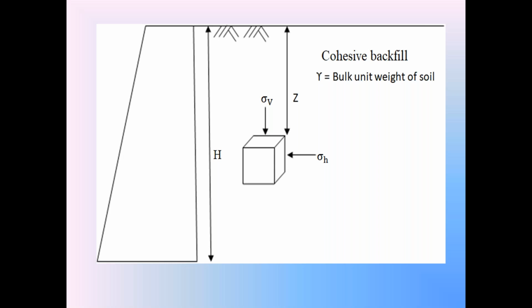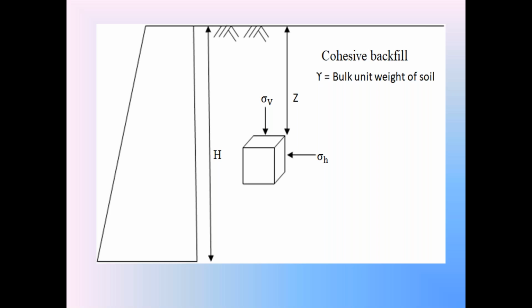First one is the vertical normal stress sigma V. Next one is the horizontal normal stress sigma H. Look at the vertical normal stress sigma V. It is perpendicular to the horizontal surface of the soil element. On the horizontal surface of the soil element, the vertical stress sigma V acts in the perpendicular direction. So sigma V is called the vertical normal stress acting on the soil element.